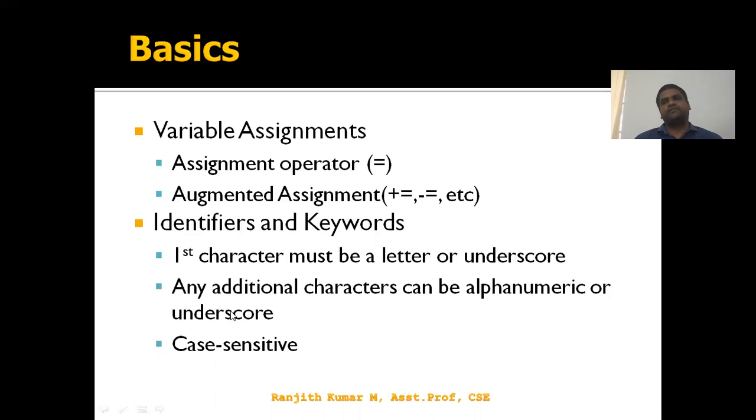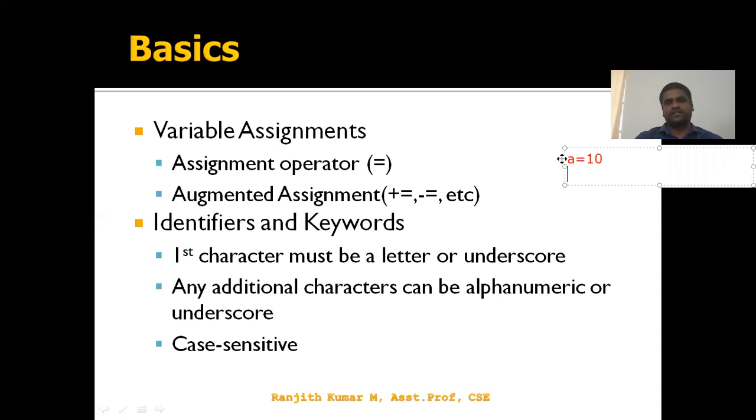And variable assignment: how are we using the assignment operator? There are two kinds of assignment operators available in Python. One is the assignment operator, the next one is augmented assignment. Augmented assignment is used to create short expressions. Let's say I have an expression like this: A = 10.